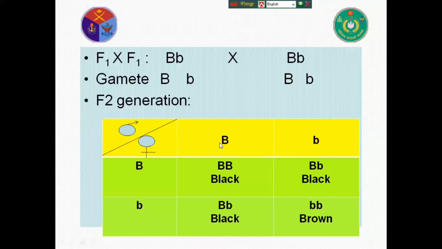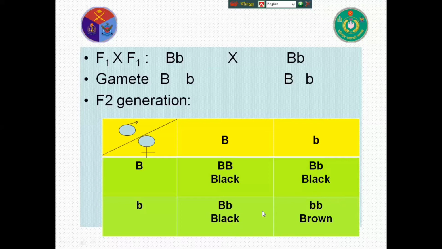Here I write the male gamete, and here I write the female gamete. So if you cross, then B and B equal to 2B, but all are equal. So it is the homozygous condition, and B is strong, so it is black color. And here is capital B and small b, but capital B is black, so it is also black. So one is pure black, and another two are heterozygous black, and one another is b and b, but b is brown color. There is no black color, so it is brown. It is the recessive character, so brown.